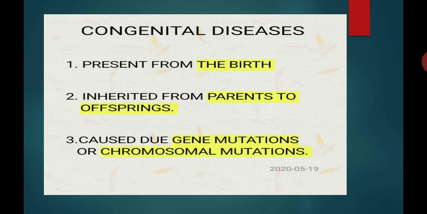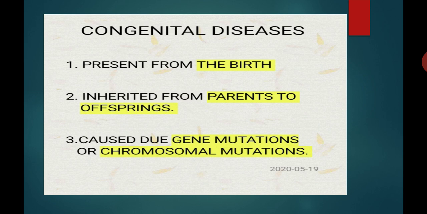They are caused due to gene mutation or the chromosomal mutation. So students, congenital diseases are caused due to gene mutation or the chromosomal mutation, or they may be caused due to genetic abnormality or metabolic disorder.